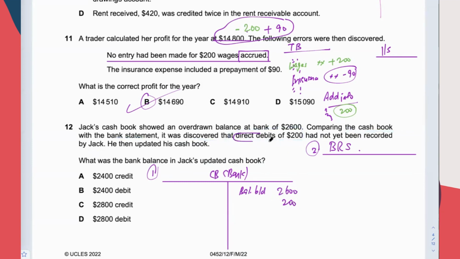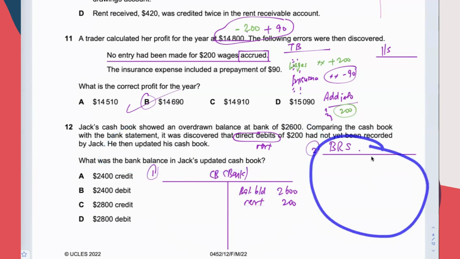What is this for? Is it for rent? Is it for insurance? I don't know. Normally, the structured kind of questions, they will tell you whether it's for rent or what. Let's say this is for rent. Then the detail here is supposed to be rent. And so we have done the updating. He then updated his cash book. That means throughout the whole question, I see nothing that could be presented in the bank reconciliation statement.